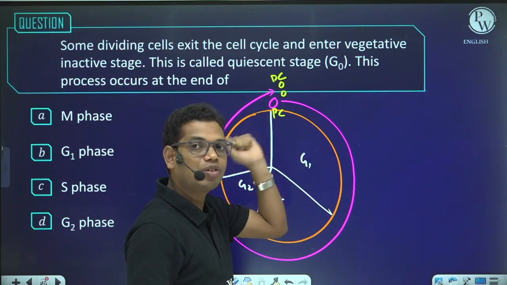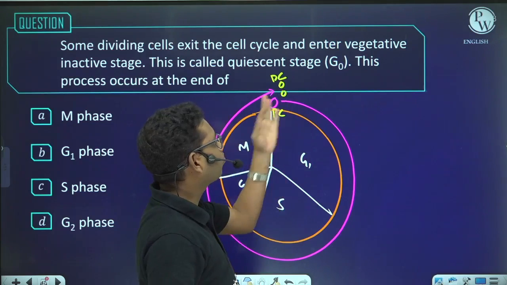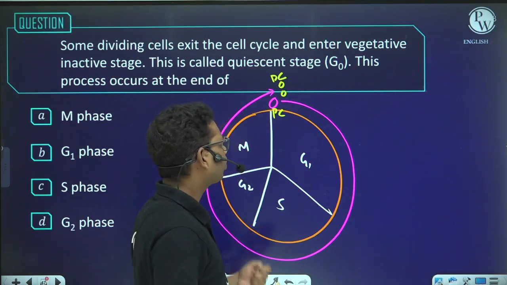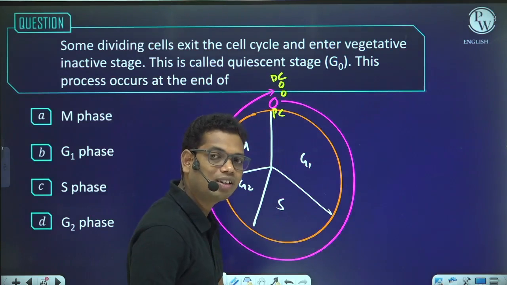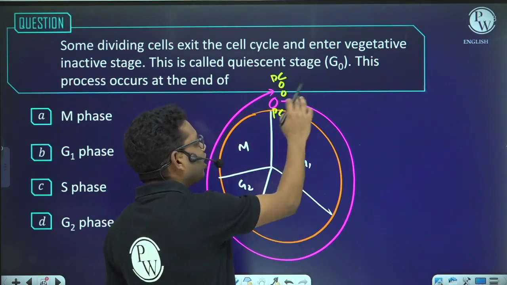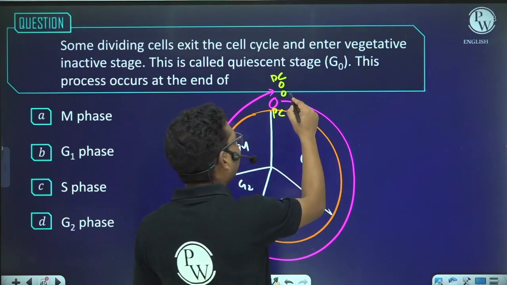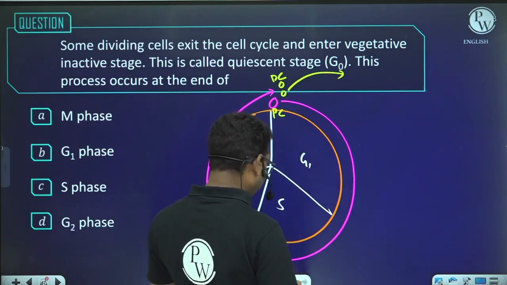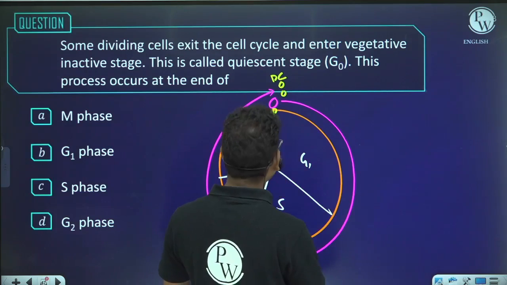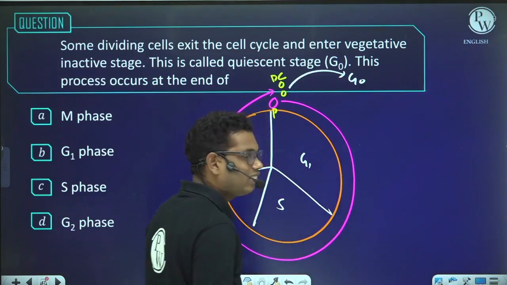What will be the fate of the daughter cells? It will depend on the conditions available to the daughter cells. So suppose the daughter cells are not provided with the mitogen or the ATP or energy, then these cells will exit the cell cycle, and they will enter the G0 phase.